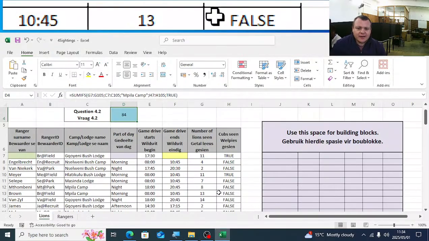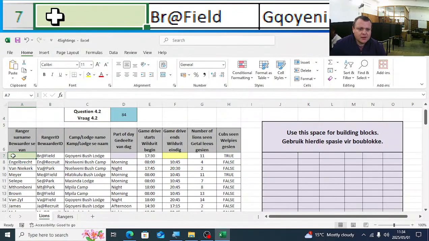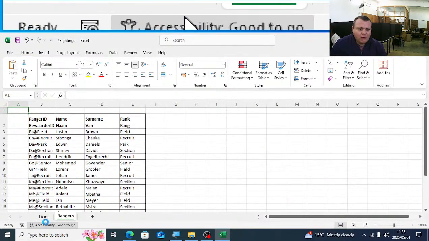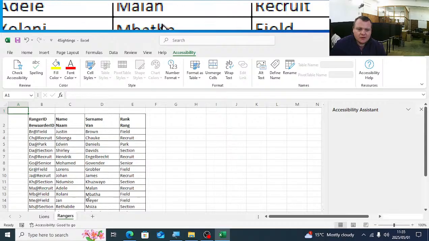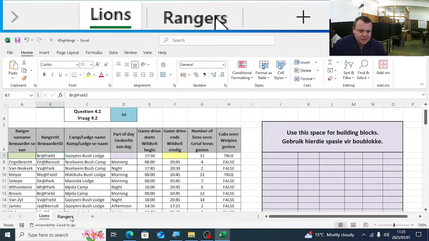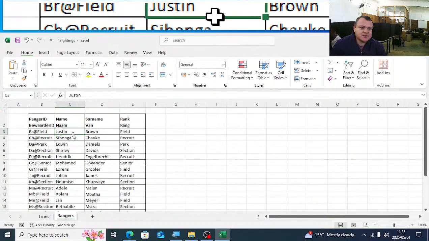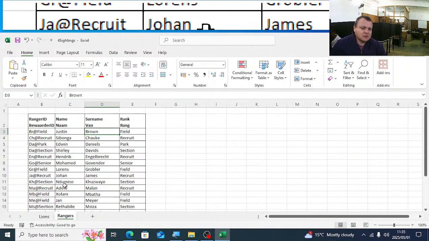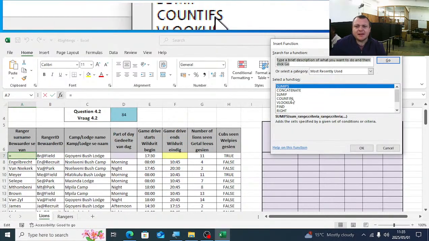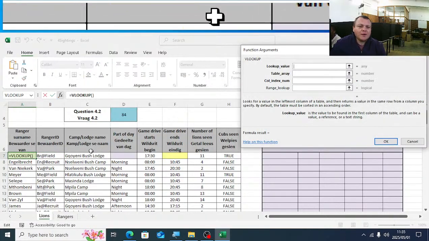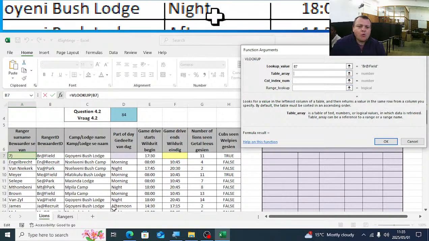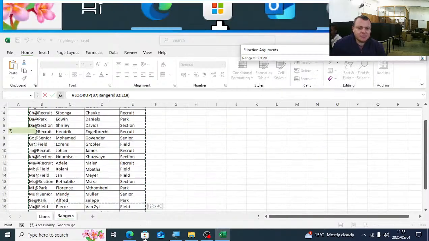So let's go to A7. What we want is the surname of the ranger based on their ID. So Brenfield is the surname Brown that we want to display there. So we will click on FX, VLOOKUP. Again, they tell us to use a VLOOKUP. What do we want to look up? We want to look up the ranger's ID. We want to look it up in this table.